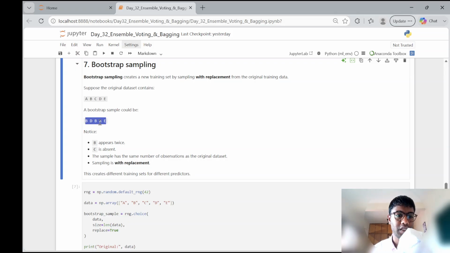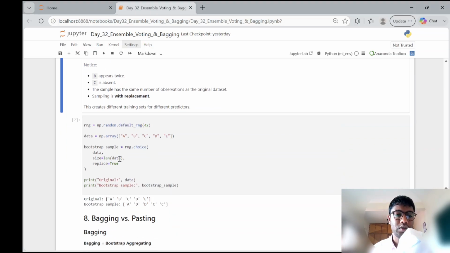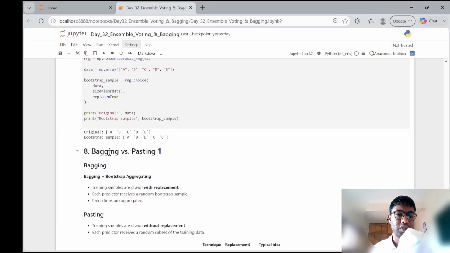As you see here, C is completely avoided, with B being two times and A seen somewhere around the fourth occurrence or so. So that's bootstrap. That's the bagging technique. Here it's with replacement from the original data and randomness with the sample.